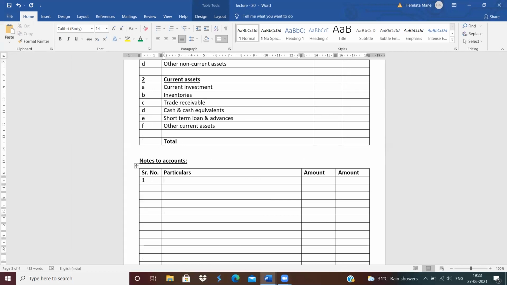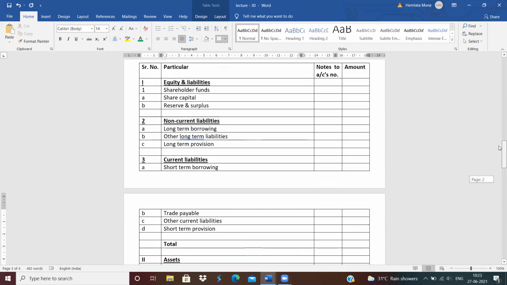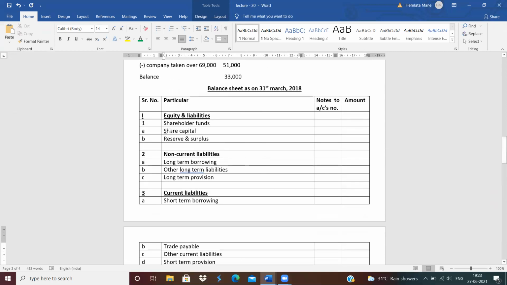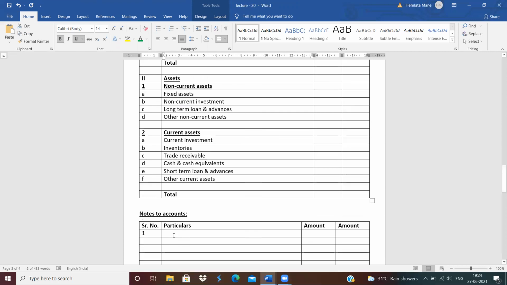Then first, see, which is the first head given in the balance sheet? First head is share capital. So in notes to accounts, write down first share capital. Then see, which shares are issued by the company?